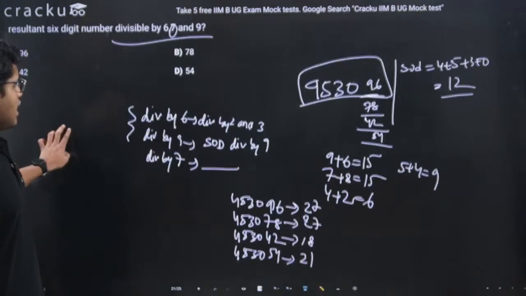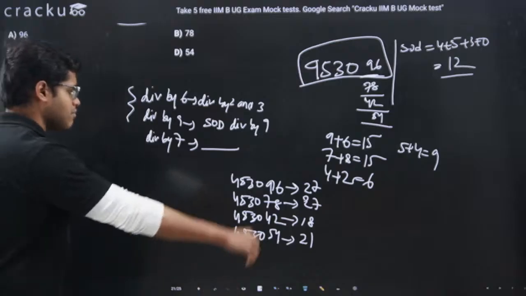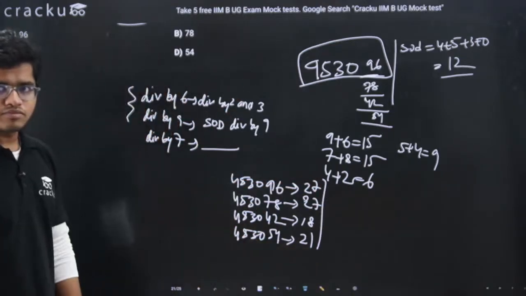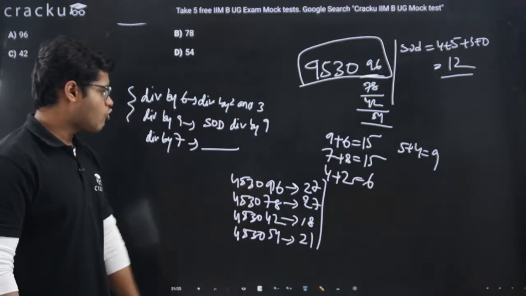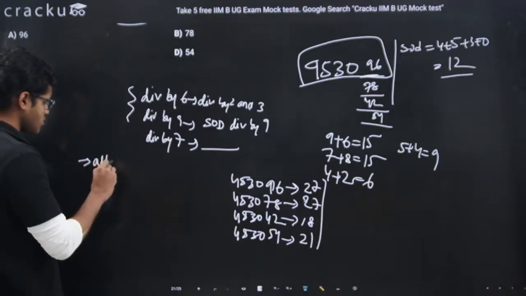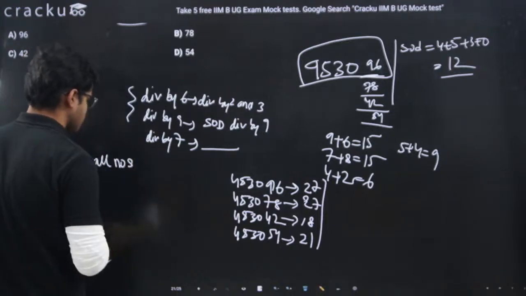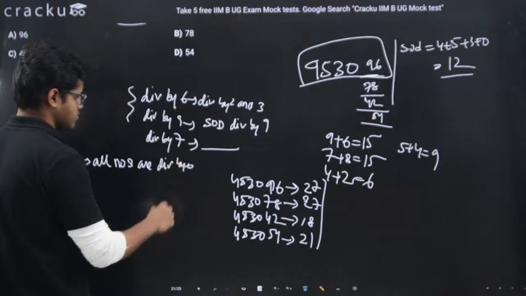Now, 27, 27, 18 and 21. All the sums of digits are divisible by 3. And all of them are even numbers, right? 6, 8, 2, 4. Which means all the numbers are divisible by 6.